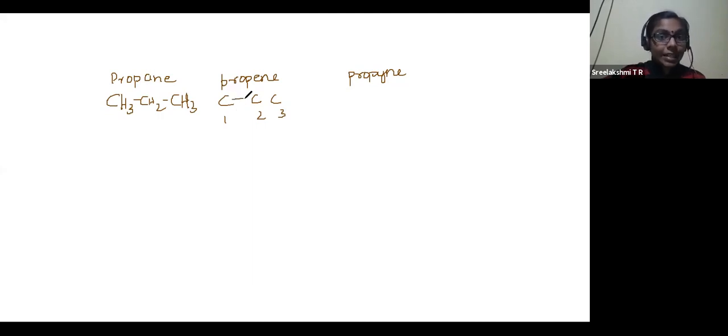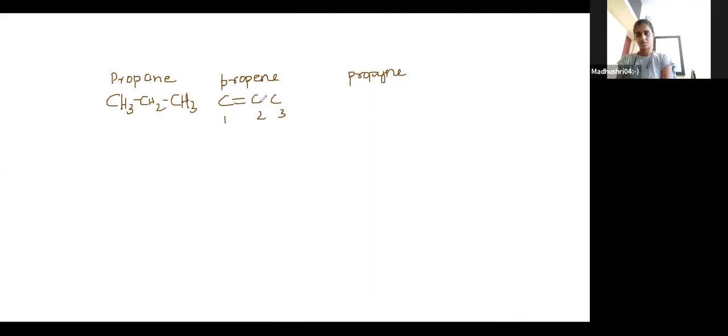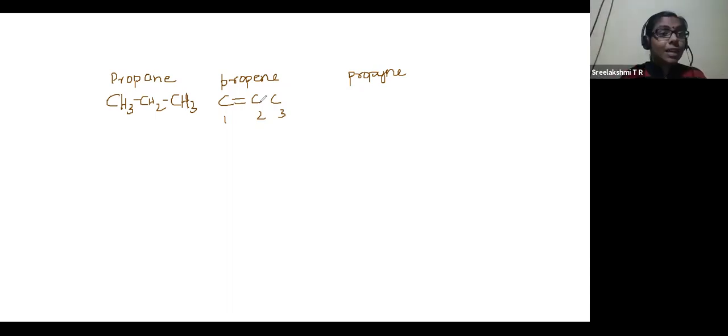Because it is having the priority. When you are numbering a compound, you should keep this in mind: if a double bond is present, the double bond gets the priority. If a more important functional group is there, that will get the priority. The priority and nomenclature we are going to deal with at a later stage.